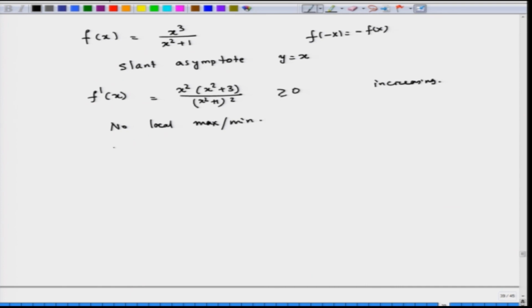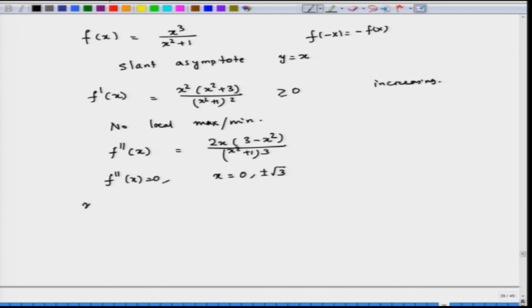Now, for the concavity, you compute f double prime of x, which is going to be 2x (3 minus x squared) divided by (x squared plus 1) whole to the power 3. Now, f double prime of x equal to 0, that is what one would like to find out. This is when x equals 0 or plus or minus square root of 3.